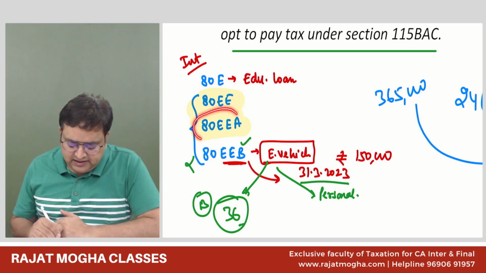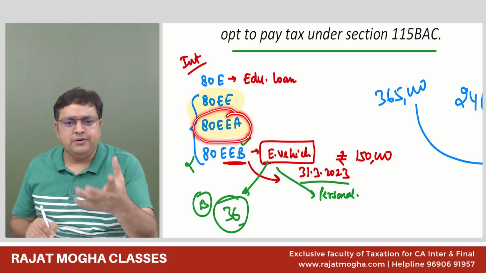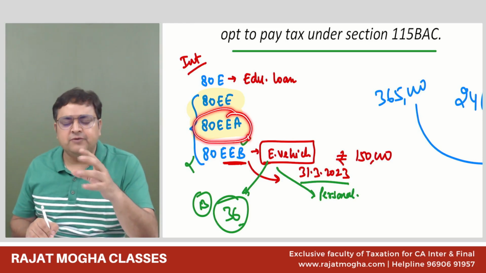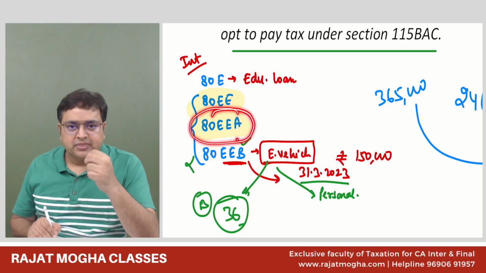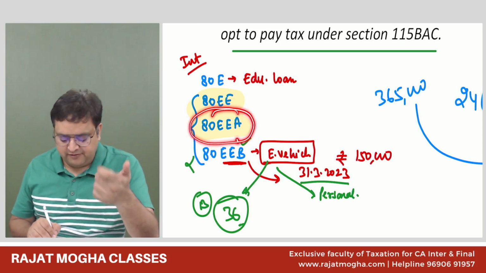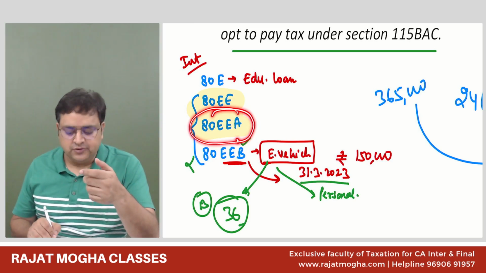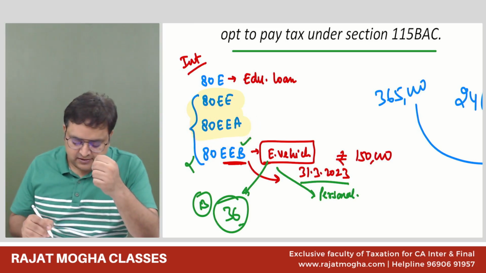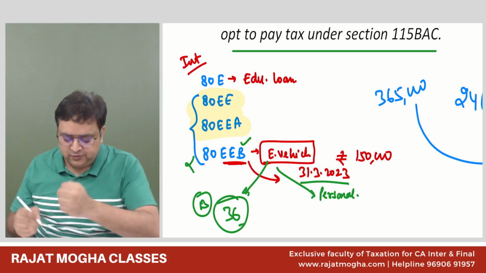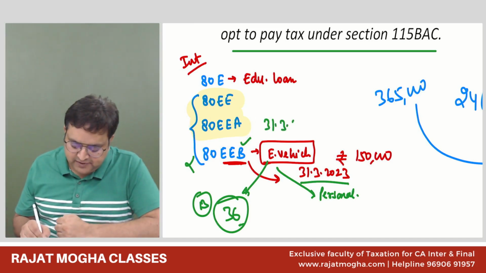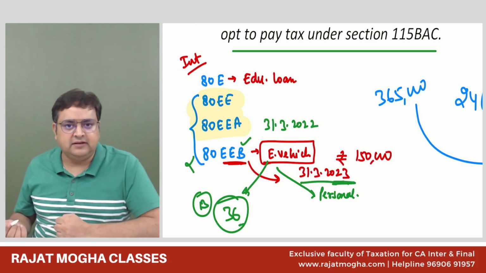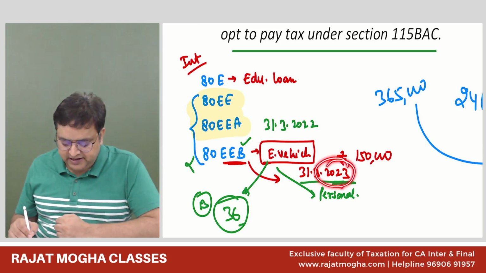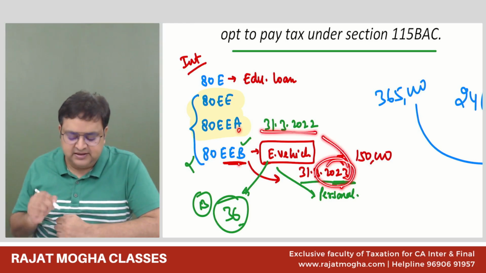But 80EEA, although not so important, still, you never know if the examiner can ask you. Just revise everything, whatever I have told you. 80EEA tells you that if this loan is taken between 2019 till 2022, the date here is 31st March 2022, before this 1 year. You can just remember. I also remember like this. I have learned this date in 80EEB as 2023, and before 1 year it was 80EEA.